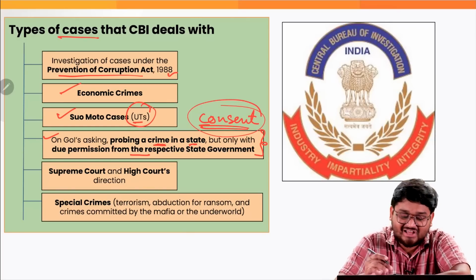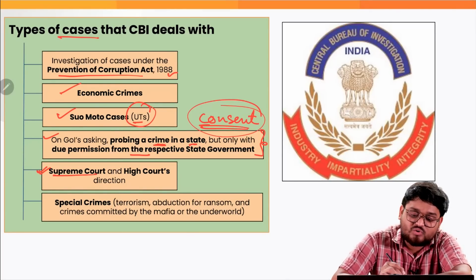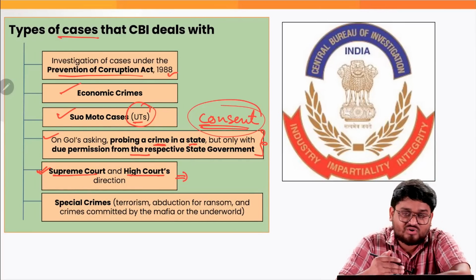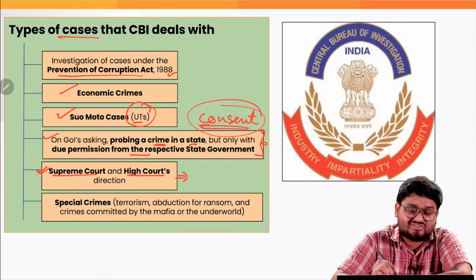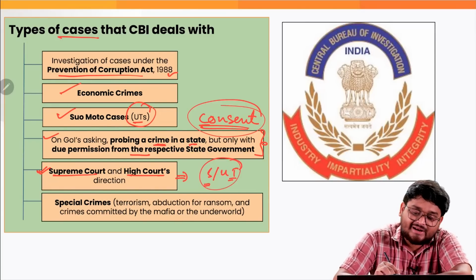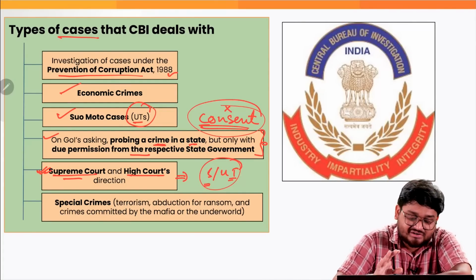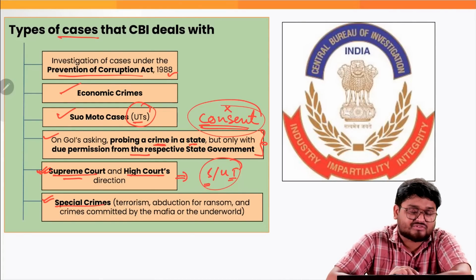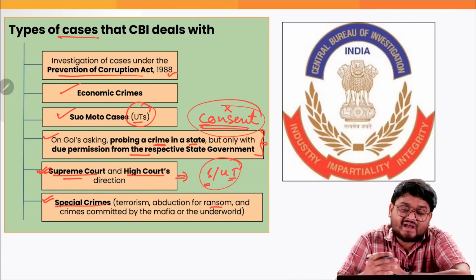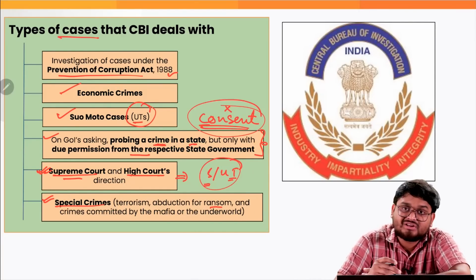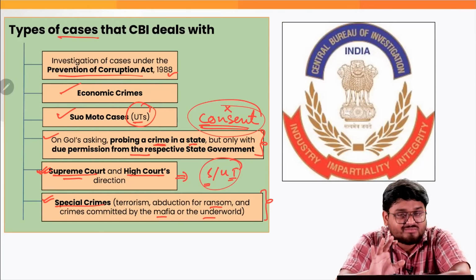We'll be coming into this in the next part. And also, if the Supreme Court and the High Court have ordered that CBI is to do a particular investigation or probe in a particular state, or any UT, then the state government cannot withhold its consent. It has to give its consent, or say the consent has already been given by the judiciary. And finally, when it comes to special crimes, be it terrorism, be it any kind of abduction for ransom, or any crimes committed by the mafia around the world, it can also go to the CBI.